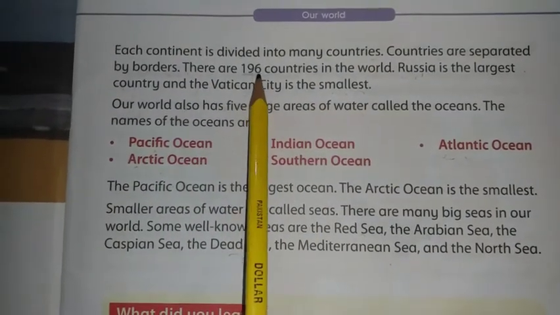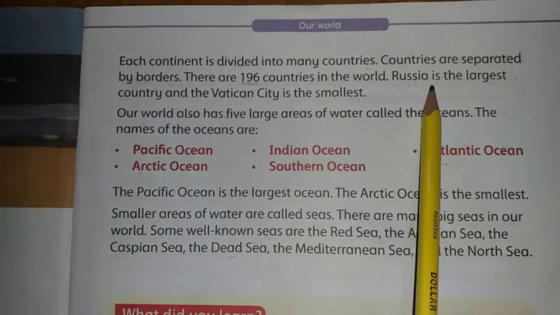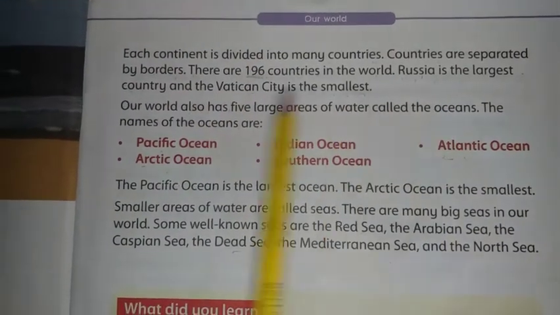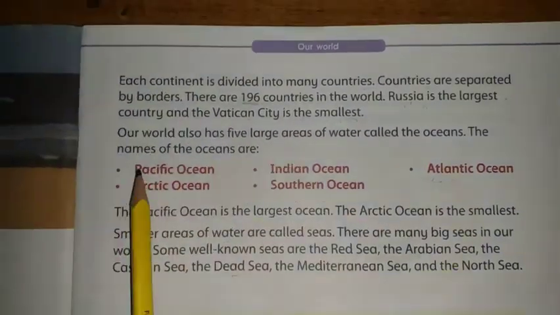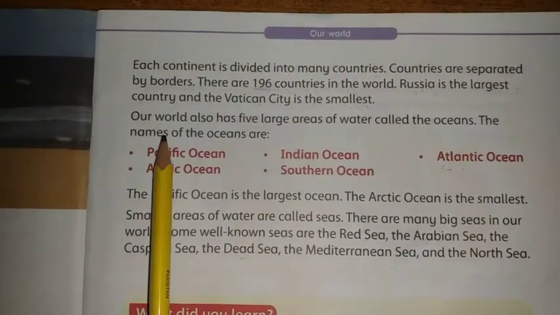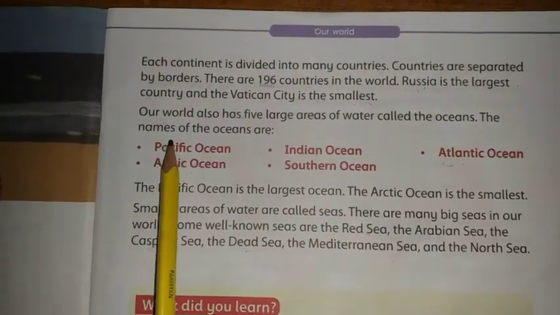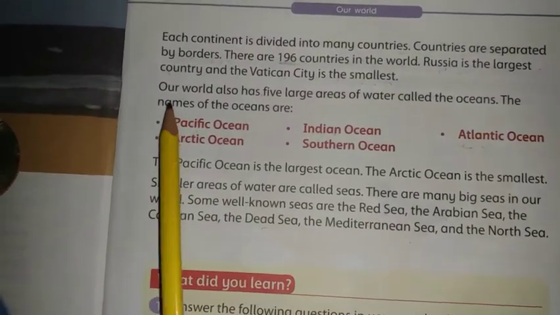We have 196 countries in the world. Russia is the largest country by its area and Vatican City is the smallest. All countries are not equal by size. Some countries are large and some are small.